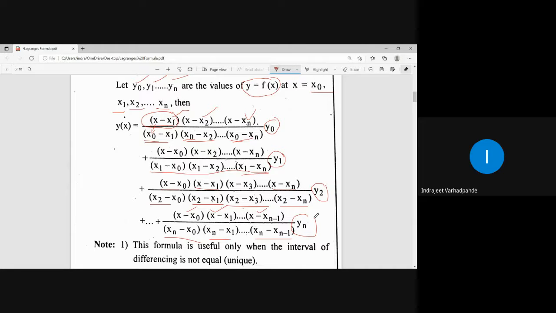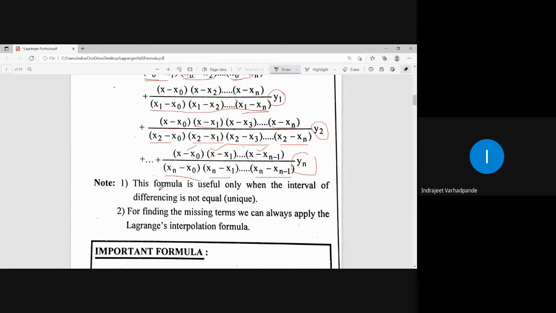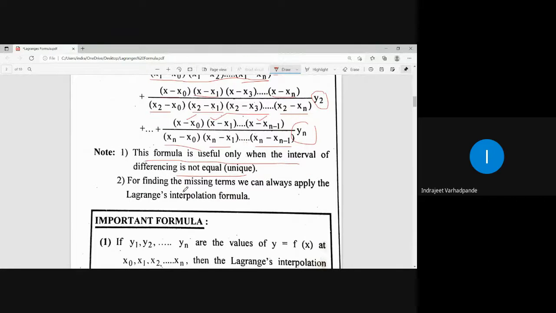This is much sort of mathematical. When we actually solve the problem, it will be more clear how the terms are to be written. Not to worry. This formula is useful only when the interval of differencing is not unique. For finding the missing terms, we can always apply Lagrange's interpolation formula. Now, as I was saying, what is the purpose of writing down or applying the Lagrange's interpolation formula?